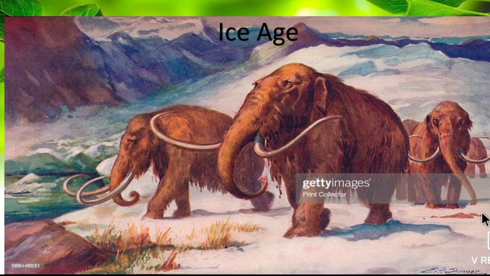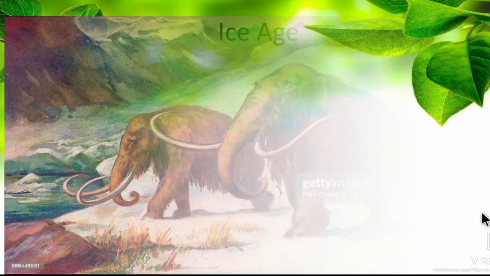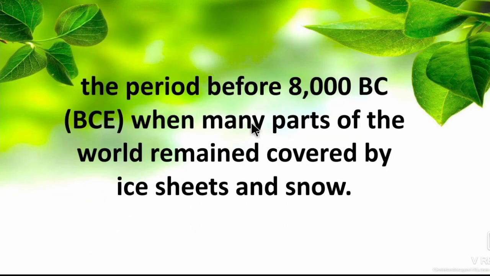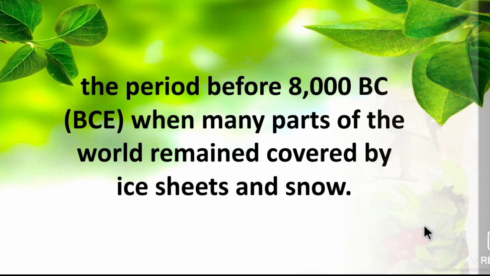Next one is Ice Age. So the period before 8000 BC, that is also called BCE, when many parts of the world remained covered by ice sheets and snow. So the Ice Age comes before the period of 8000 BC, where most of the parts of the world were covered with snow. So that period is called Ice Age.